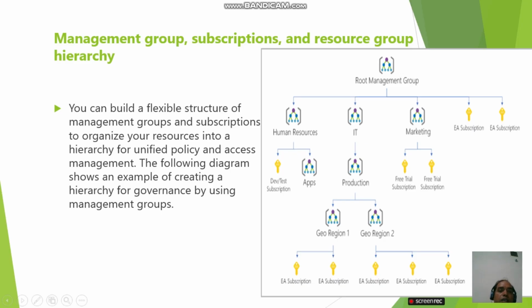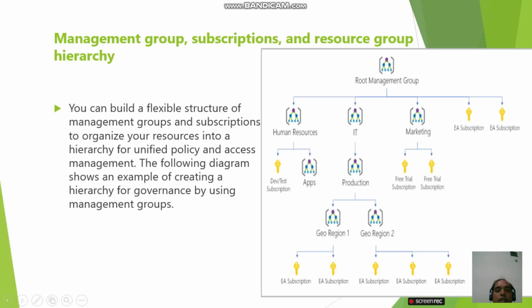So this is the top level, the root management group. Under the root management group, you can create further management groups, and you can add subscriptions, as displayed in the picture. There are three management groups: human resources, IT, and marketing. These management groups come under the root management group, and there are two subscriptions.